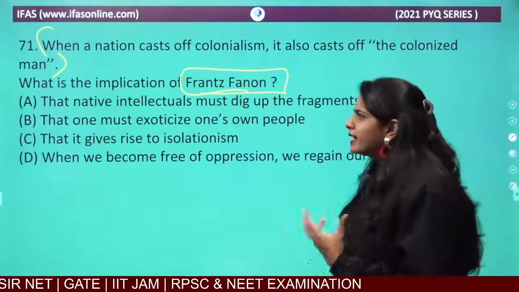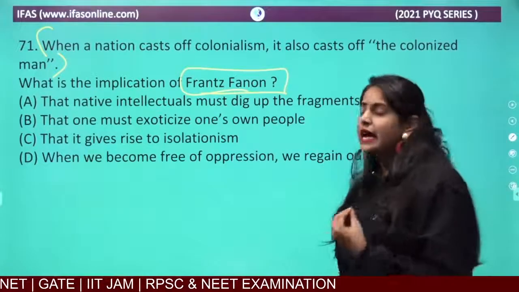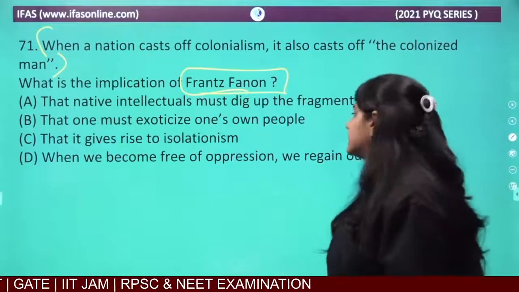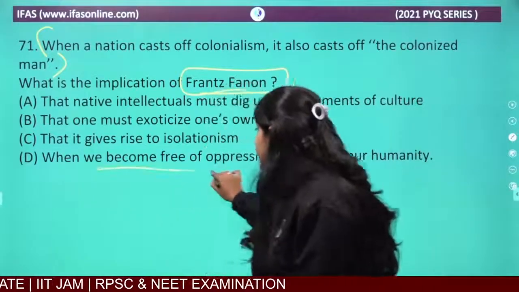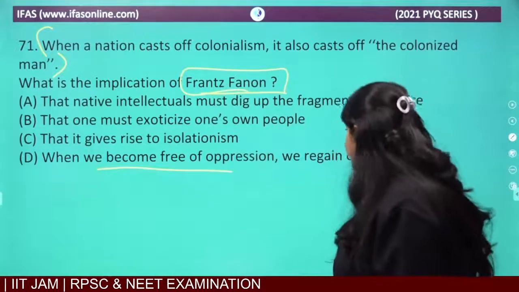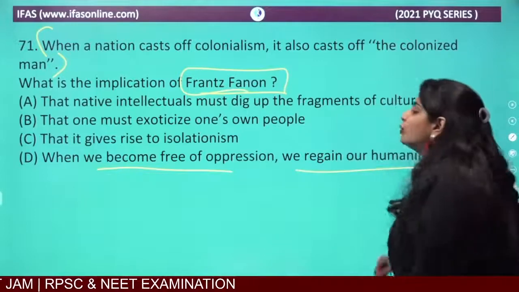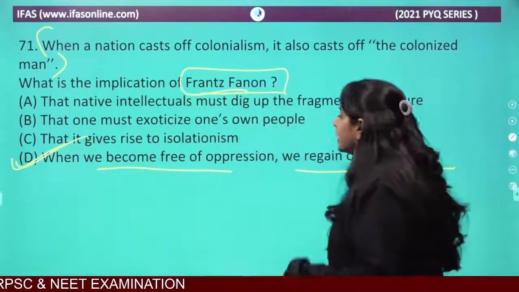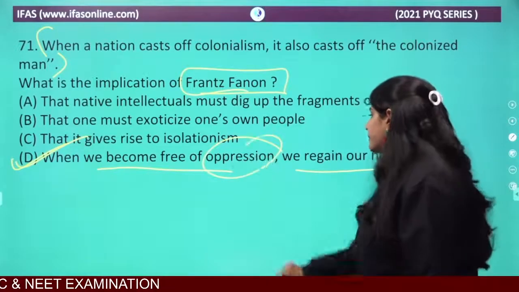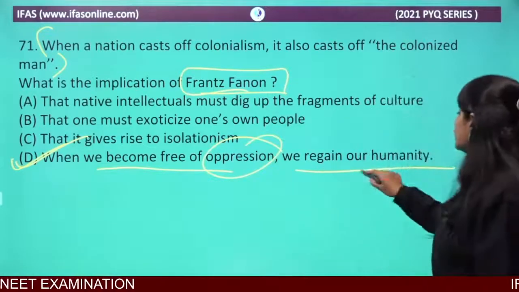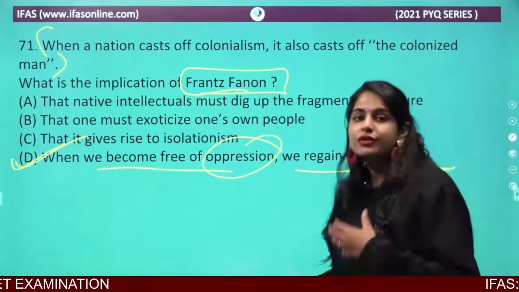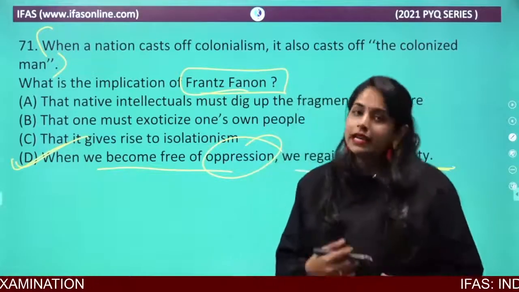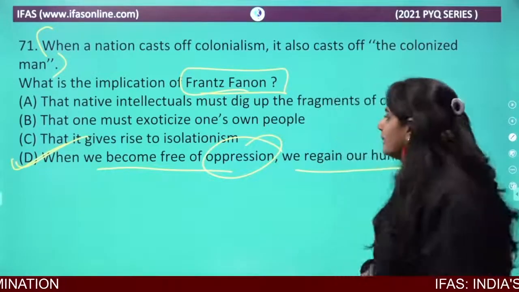And what exactly does he mean by this sentence? That when we become free of oppression, we regain our humanity. Okay, so when we become free from oppression, at that time we are going to regain, we are going to achieve that again.